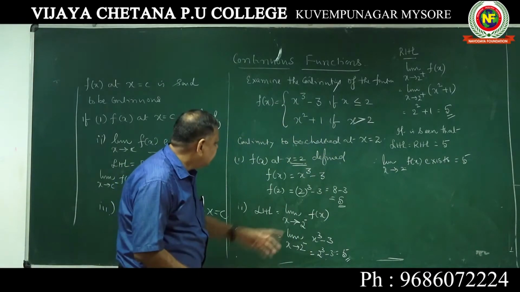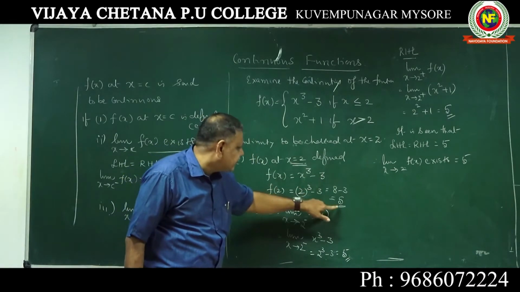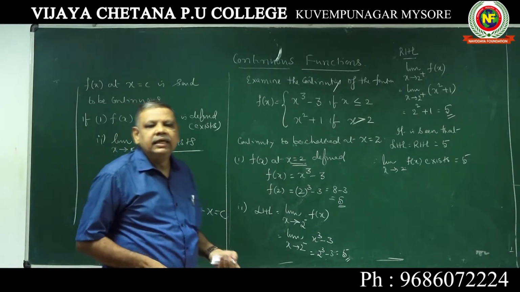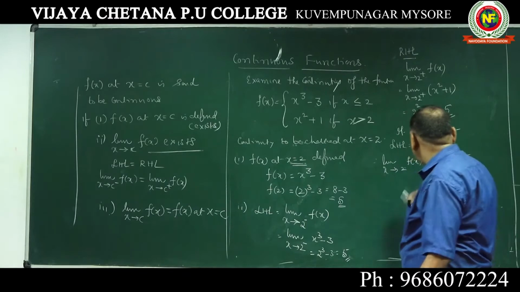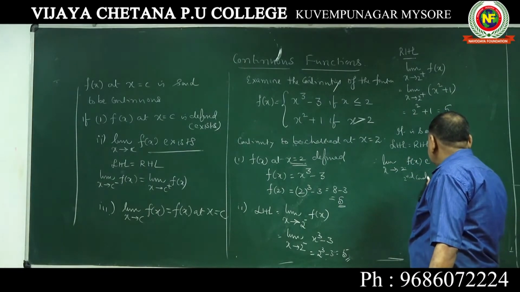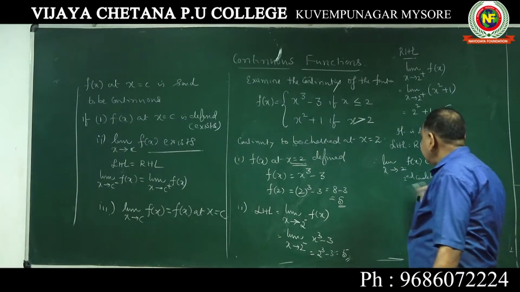Third condition is very simple. This value should be equal to the first condition, f of x at x equal to 2. Same. Therefore, it is a continuous function. All the three conditions are satisfied. Now the second condition is satisfied. Go to the third condition.